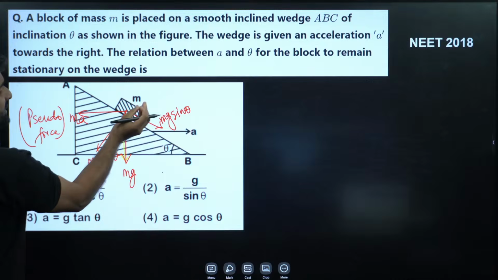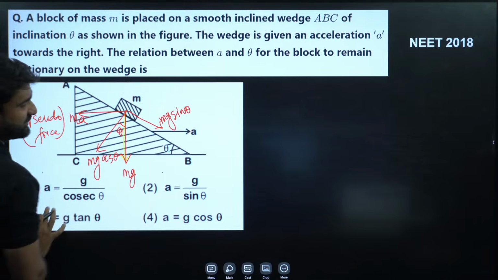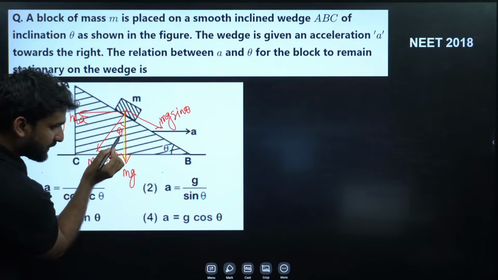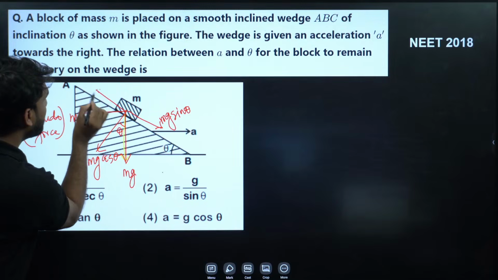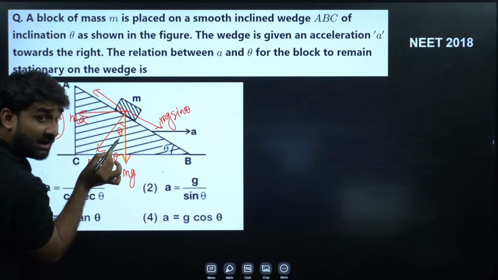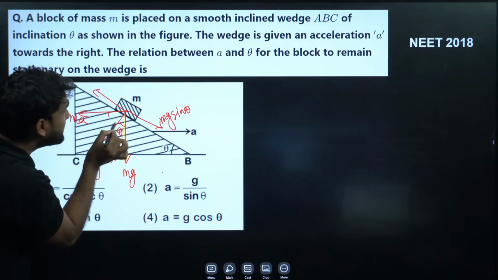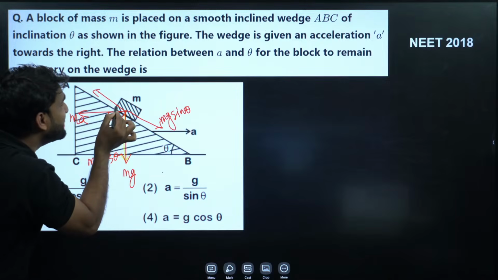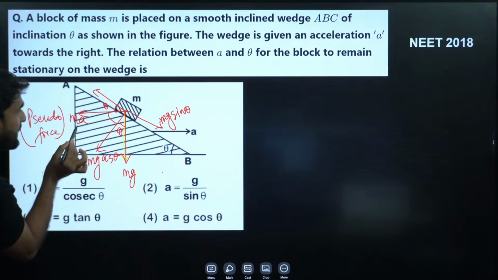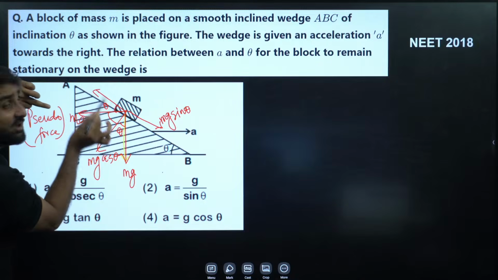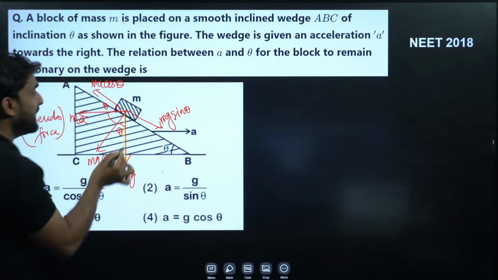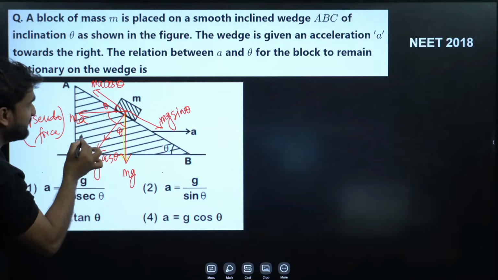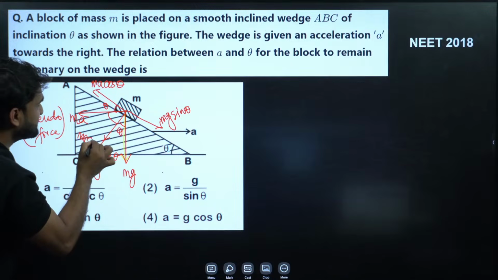It seems that the force MA will be acting on this block. Now this is theta, this is 90 minus theta. So if this is theta, this will be 90 minus theta, and this will be theta. Now MA is making theta with this arrow. So here will be MA cos theta, and in this direction this will be MA sin theta.